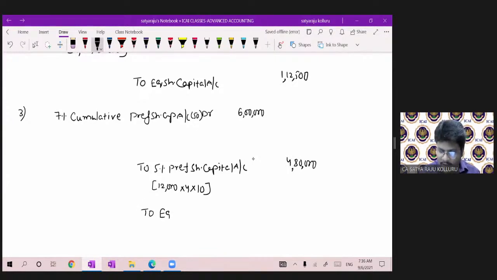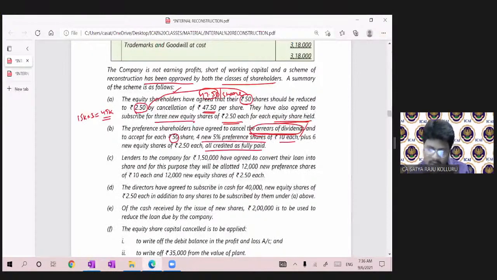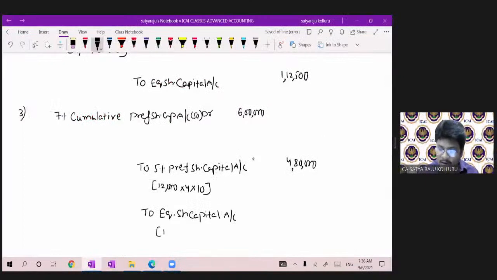To equity share capital account. How much we are issuing for equity share capital? Please all of you concentrate. 6 new equity shares of 2.50 each. 12,000 into 6 new equity shares into 2.5 each. 12,000 into 6 into 2.5, which leads to 1,80,000.